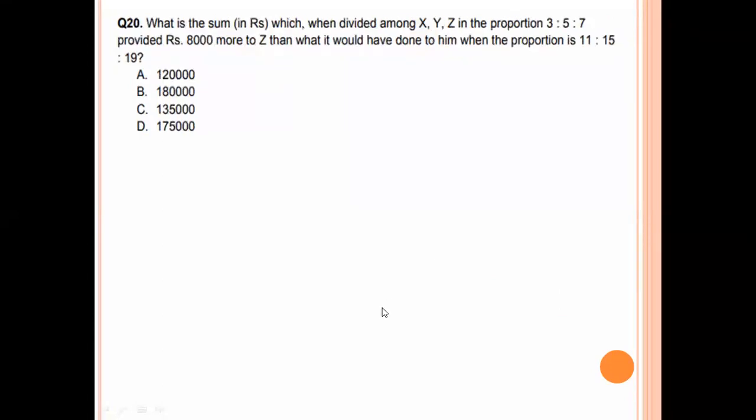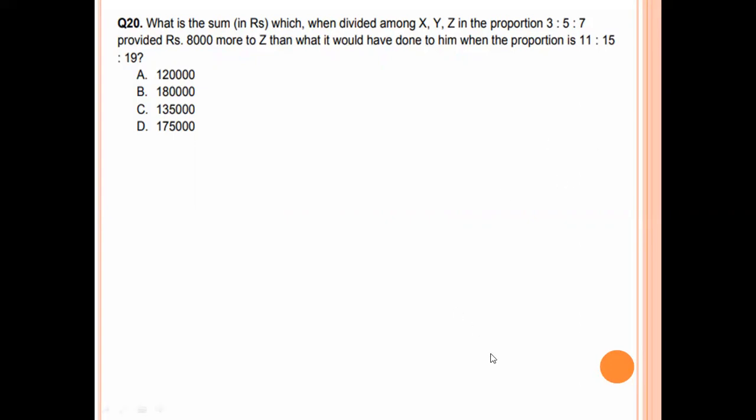Next. What is the sum which, when divided among X, Y, Z in the proportion 3:5:7, provides 8,000 more to Z than what would be given to him when the proportion is 11:15:19?